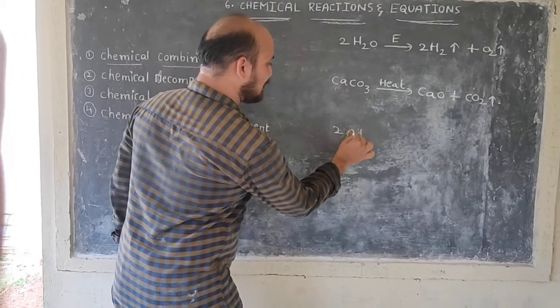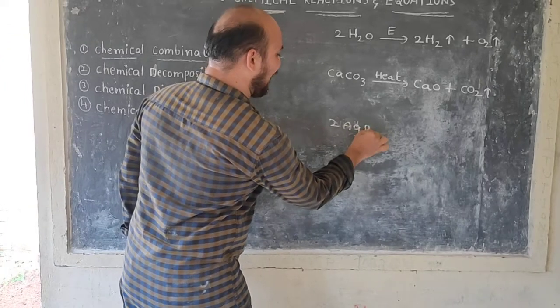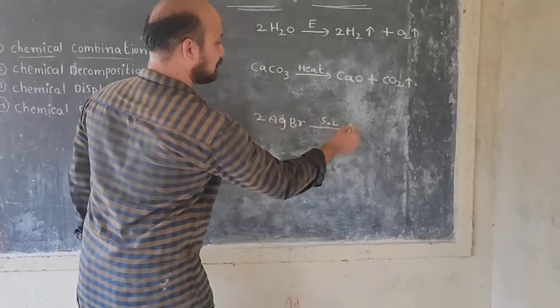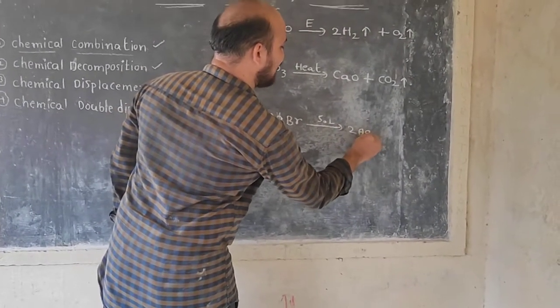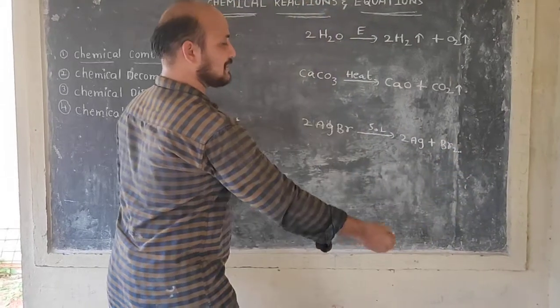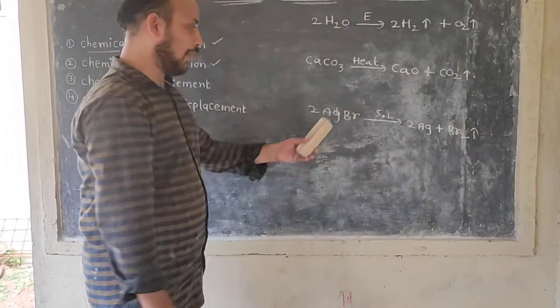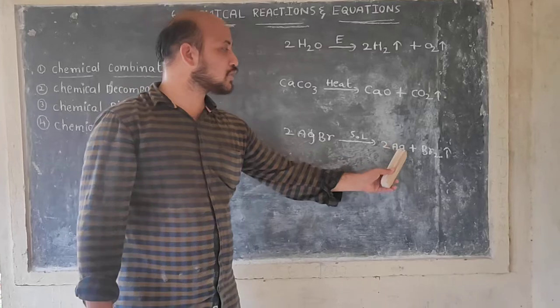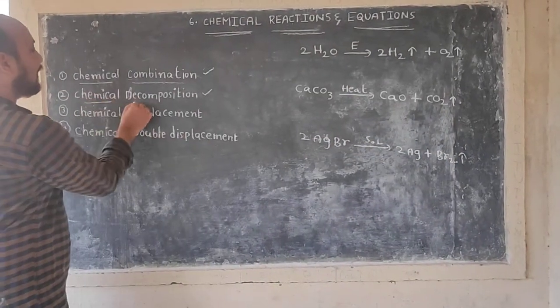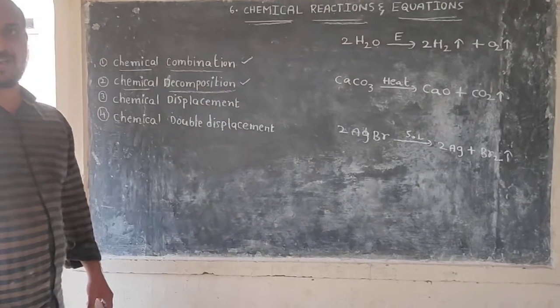Another example, silver bromide in the presence of sunlight forms silver and bromine gas. Here also one reactant decomposes into two or more products. Those are examples of chemical decomposition reactions.